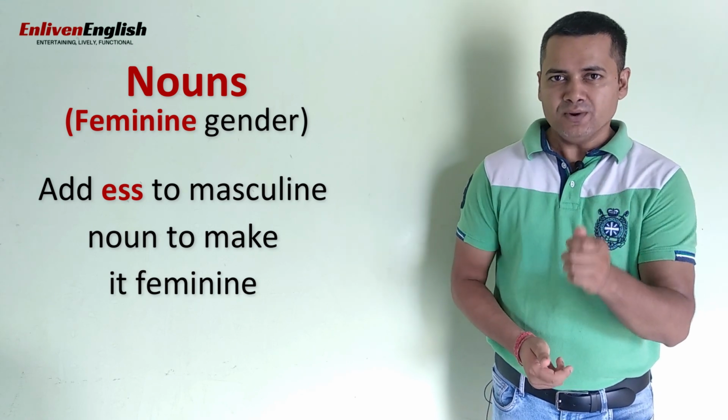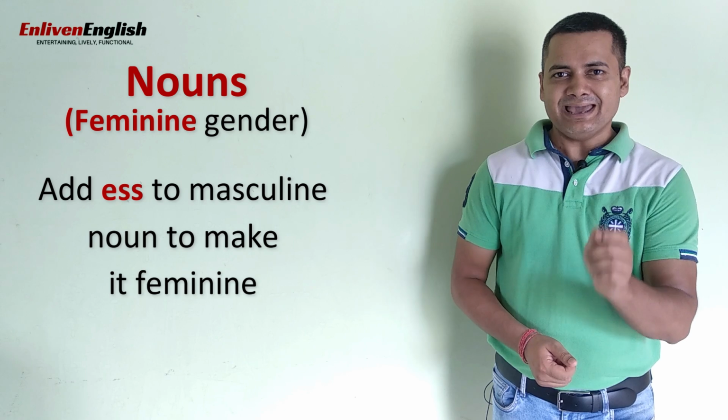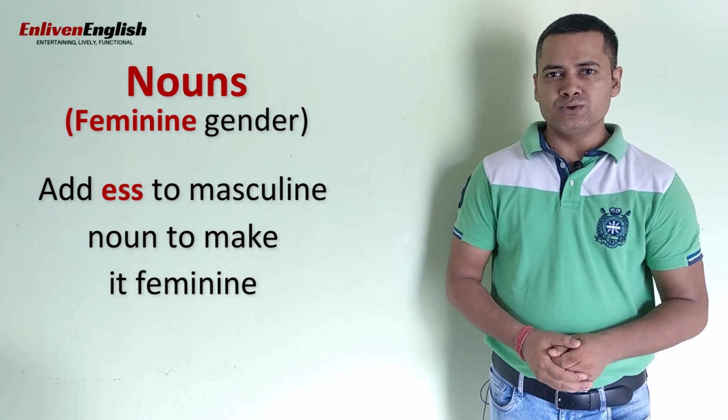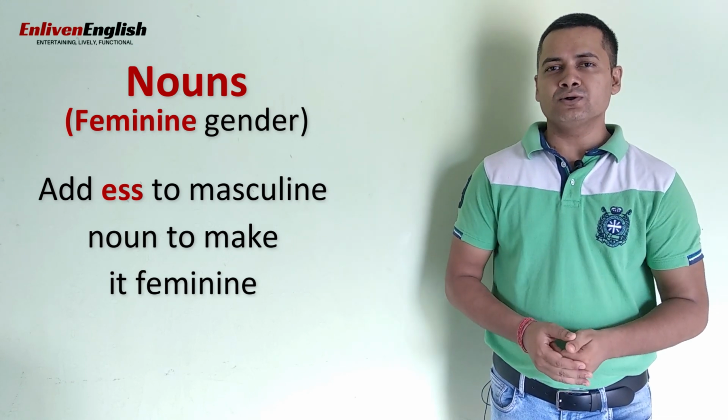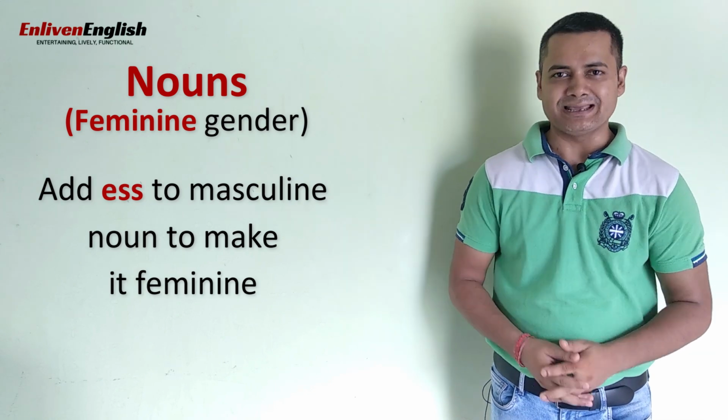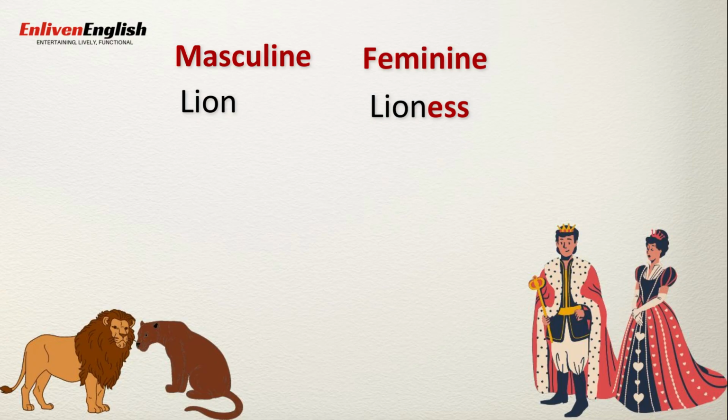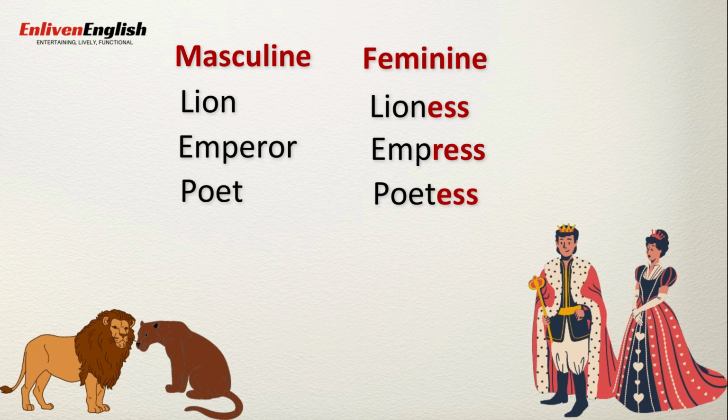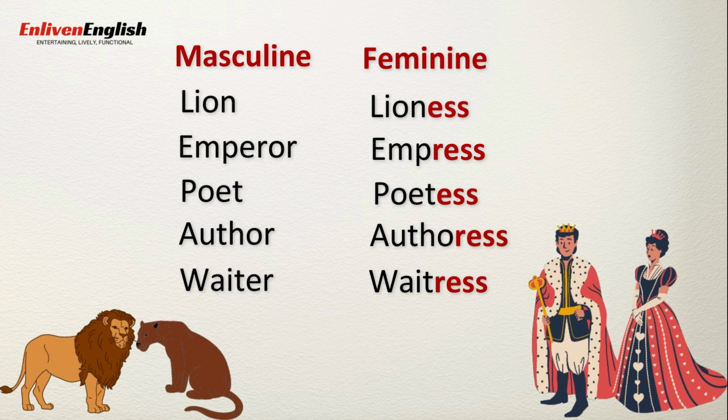One of the most common ways is to add ESS to the masculine word, which can come as an add-on or with a slight modification in spellings. For example, lion, lioness, emperor, empress, poet, poetess, author, authoress, waiter, waitress, etc.